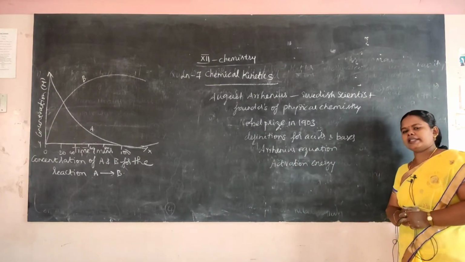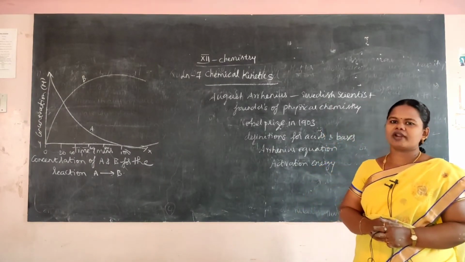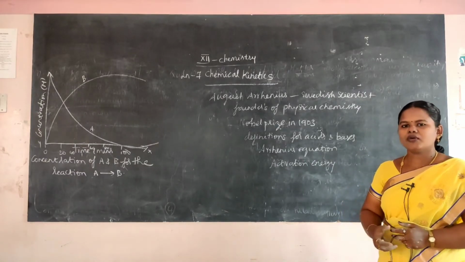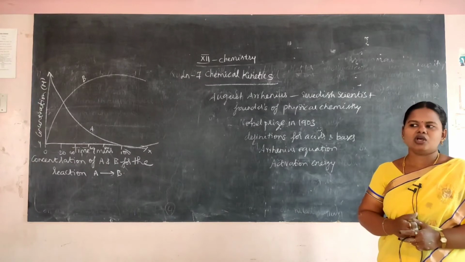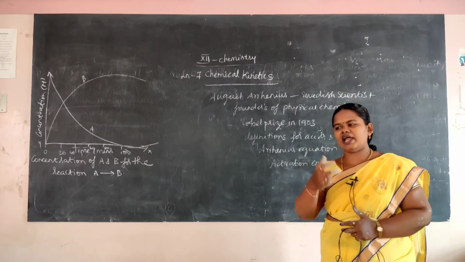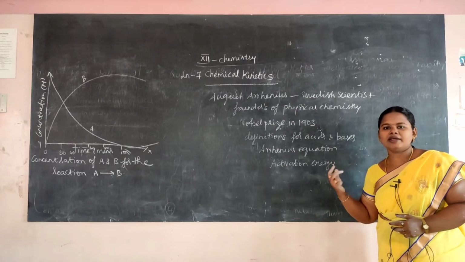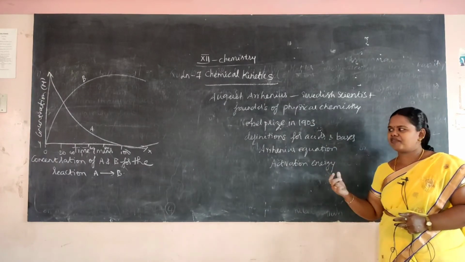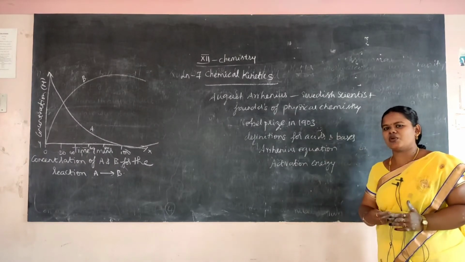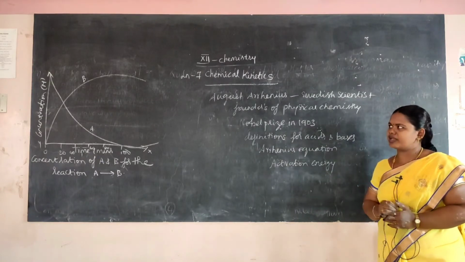Now in this lesson, what are you going to learn? What are the learning objectives of this lesson? You will learn about the rate of the reaction, what rate is, the order, and the temperature dependence of the rate of the reaction. You will learn how temperature and pressure affect the rate. Then the collision theory of gases, the integrated rate equation, and the factors affecting the rate of the reaction. You will derive the rate equation for zero and first order reactions. You are going to learn all of this in this lesson. So this is our chemical kinetics.